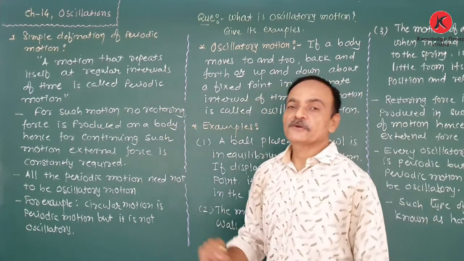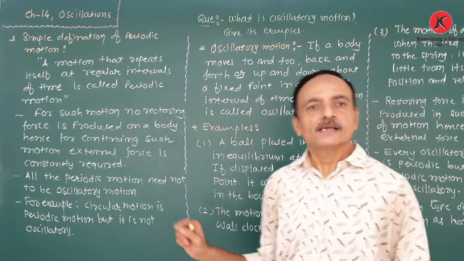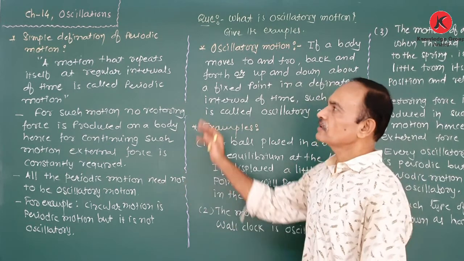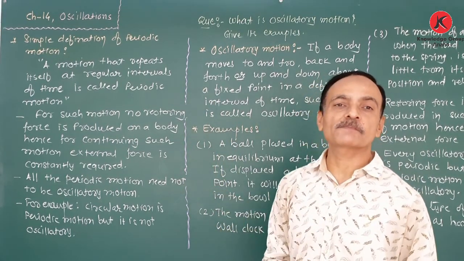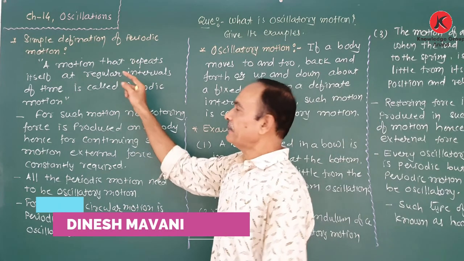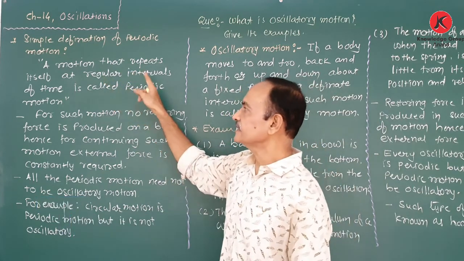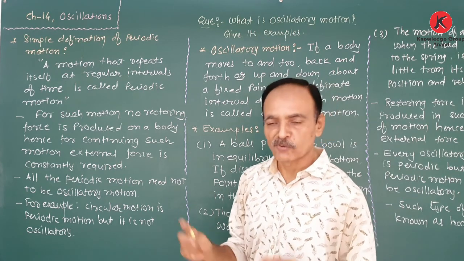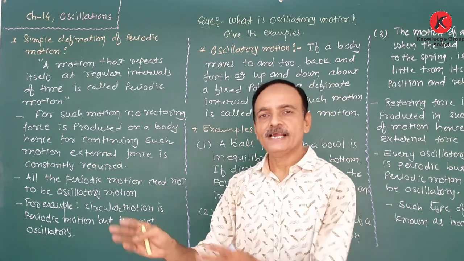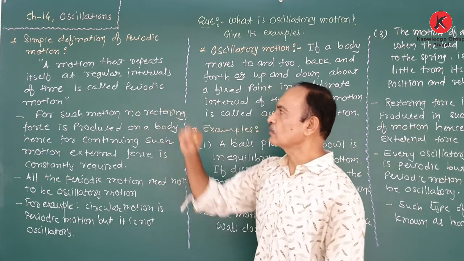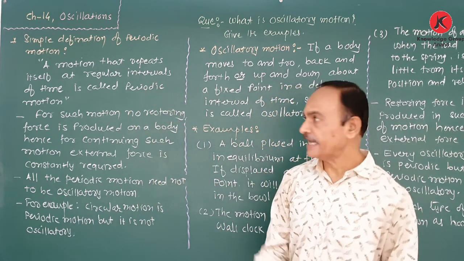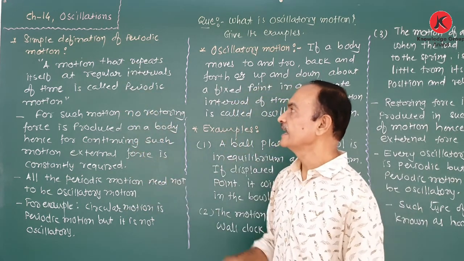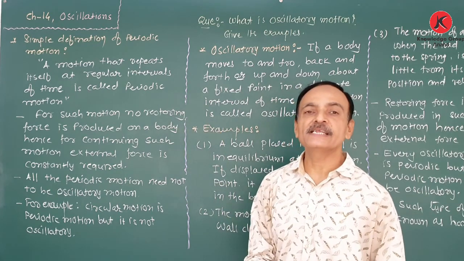After the discussion of periodic motion, we also discuss different types of periodic motion and their examples. Now, what is the simple definition of periodic motion? The simple definition of periodic motion is that a motion that repeats itself at regular intervals of time. A motion that repeats itself at definite intervals of time is known as periodic motion.